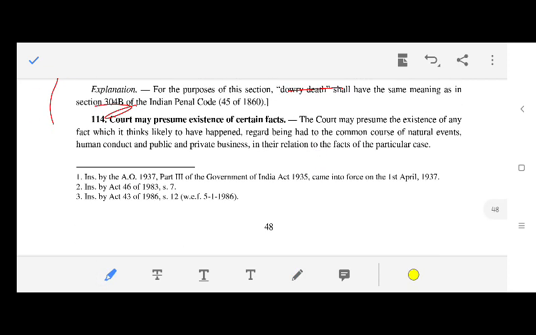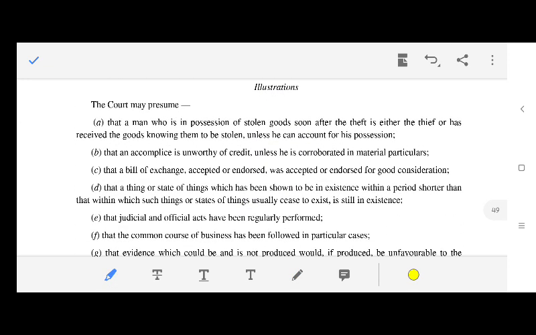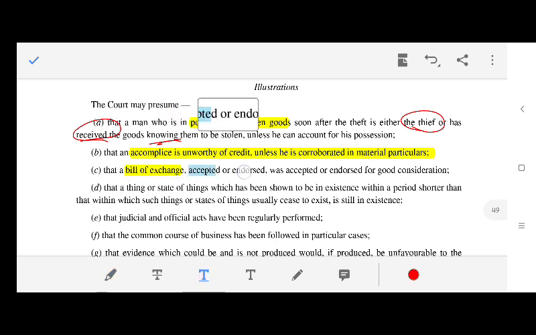Then the court may presume the existence of certain facts. These are: 114, possession of stolen goods. He is either the thief or has received the goods knowing them to be stolen. An accomplice is unworthy of credit unless he is corroborated in material particulars. A bill of exchange was accepted or indorsed for good consideration.